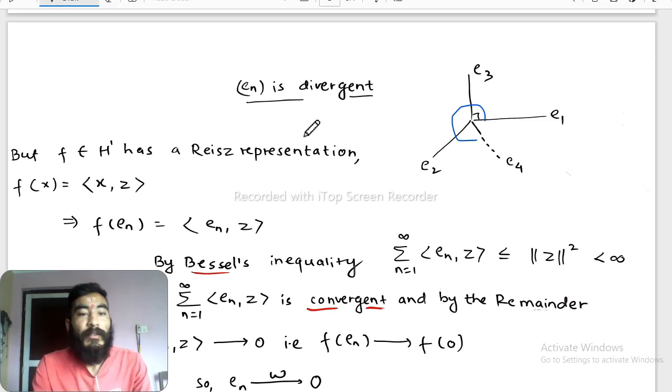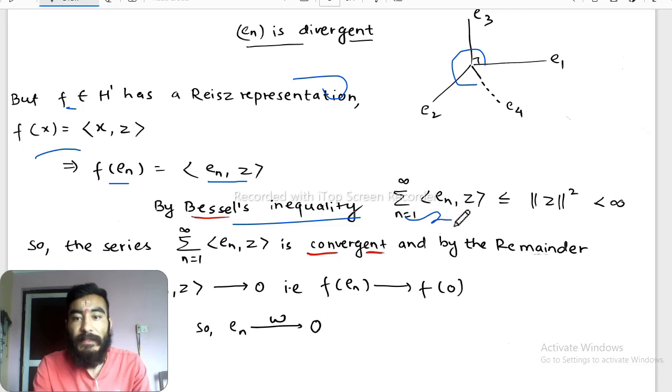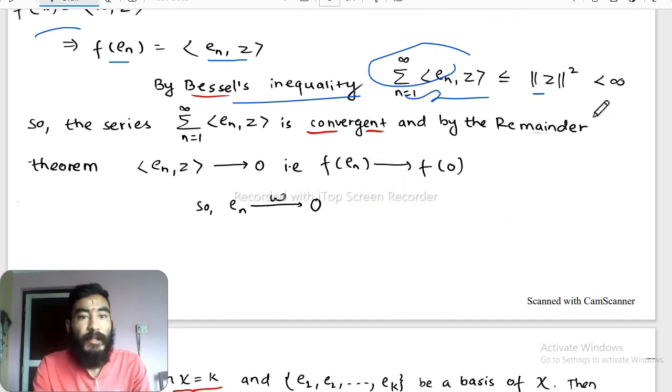So this sequence en does not converge strongly, but now this f in S dash has a Riesz representation. So f of en can be written as the inner product of en and z. Now by Bessel's inequality, this series is less than or equal to the norm of z squared, which is finite. This series is bounded, so this series is convergent.